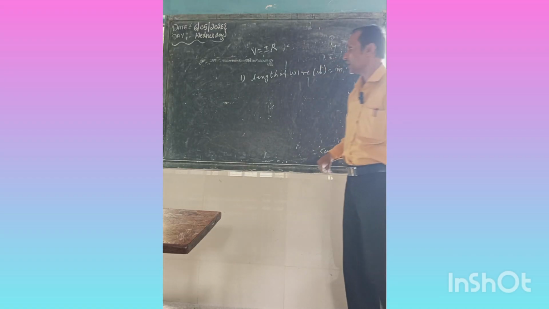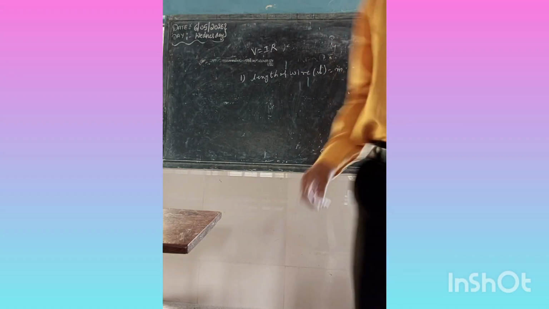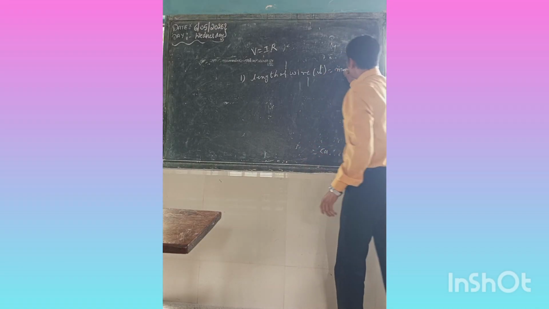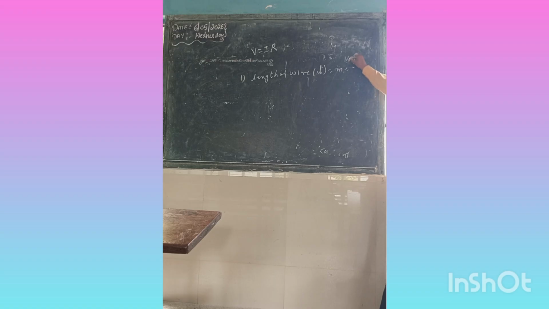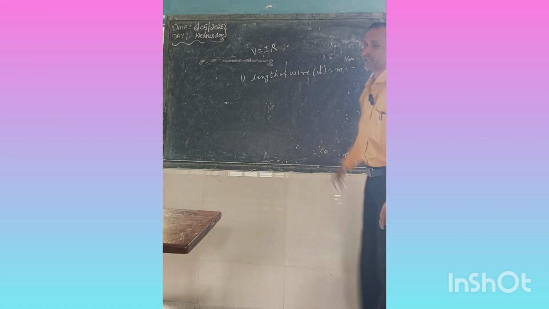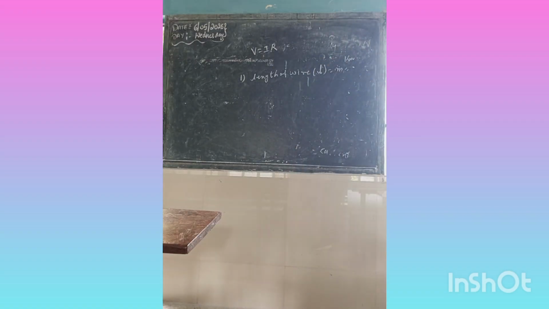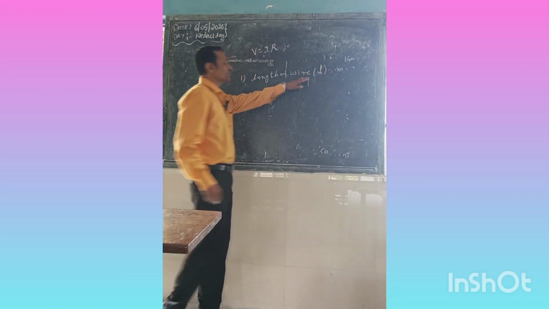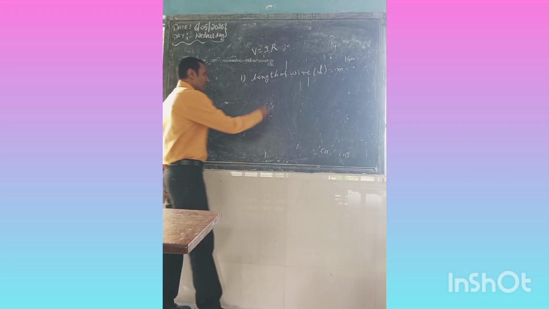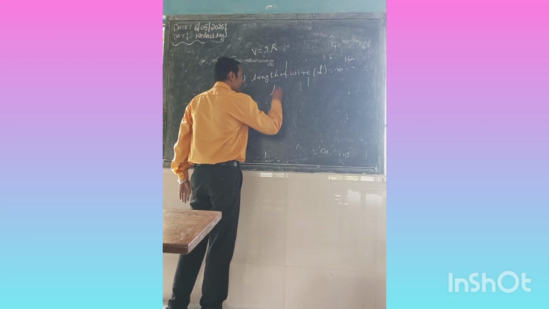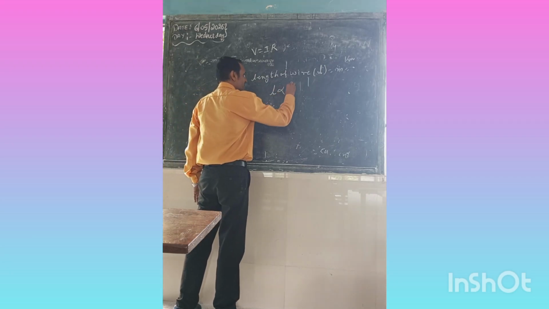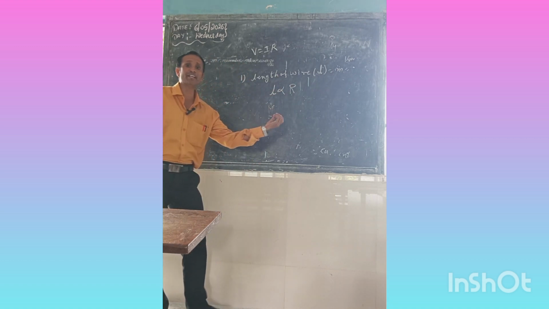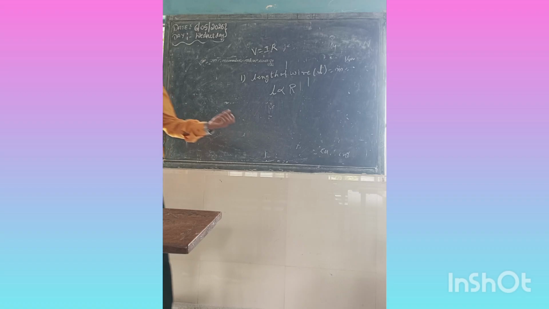If the length is given in kilometers, you have to write it in meters only. Length is directly proportional to the resistance, which means if the length increases, the resistance also increases.